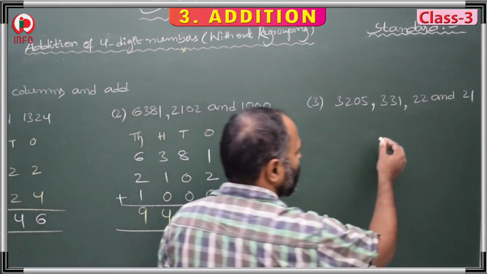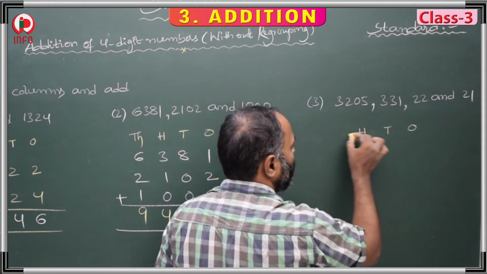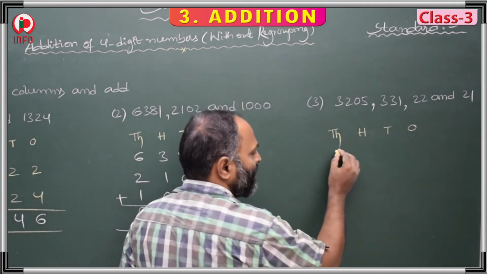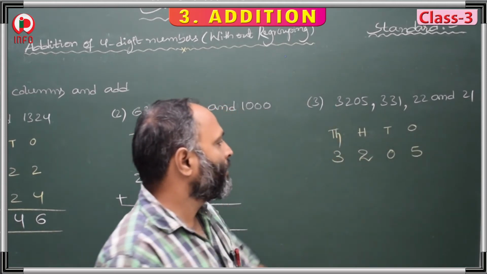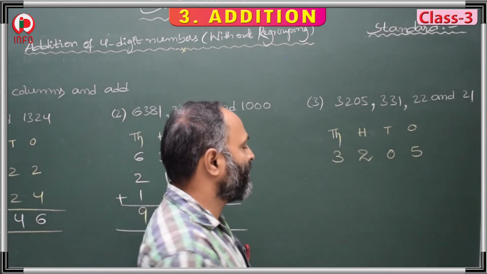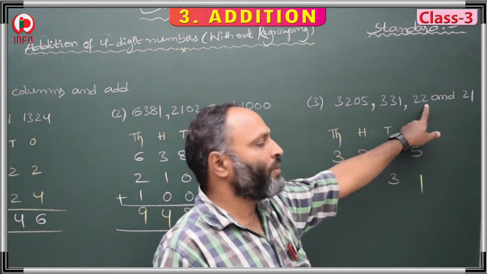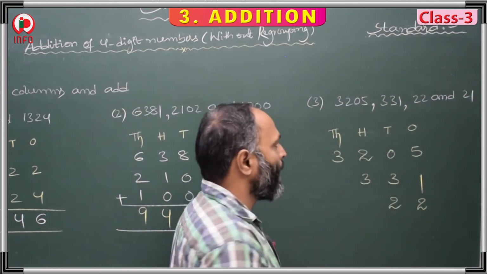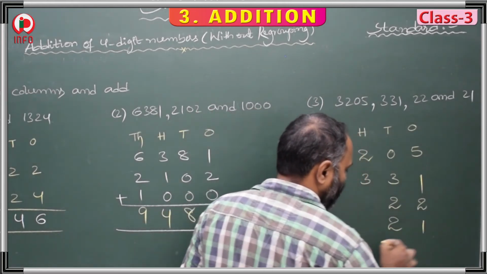Now here, place values first. Ones, tens, 100 and 1000. 3205. 3000 starts from 1000. 3205. Now the second one starts from 100. 331. Here 22. Only 2 digits. It starts from tens. 22. Next, again 21. 2 digits. Starts from tens. 21.